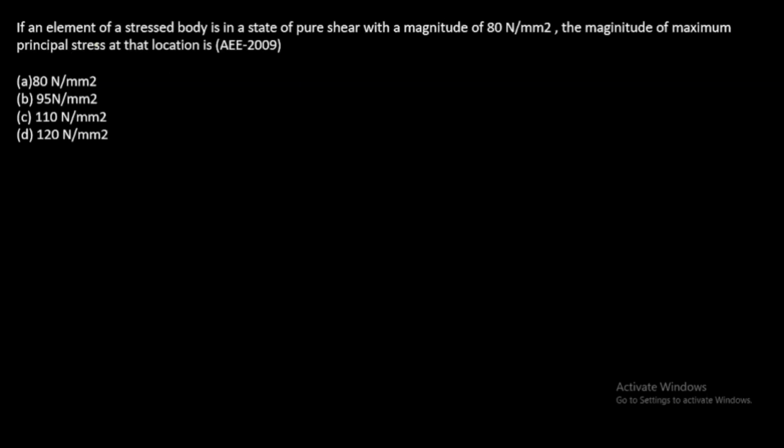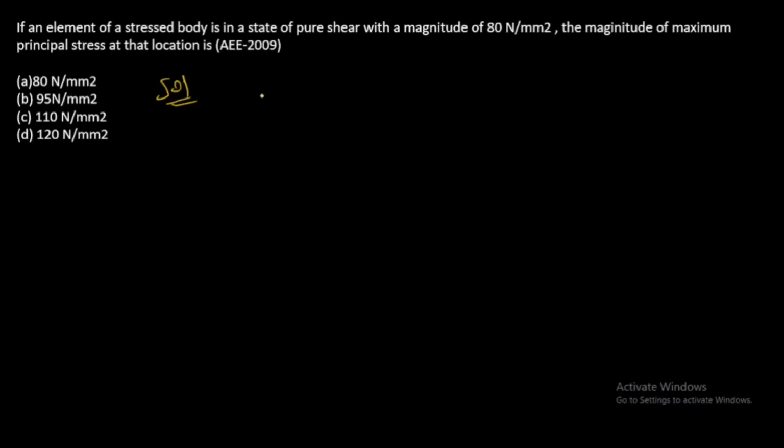Next question. If an element of a stressed body is in a state of pure shear with a magnitude of 80 Newton per mm square, the magnitude of maximum principal stress at that location is.